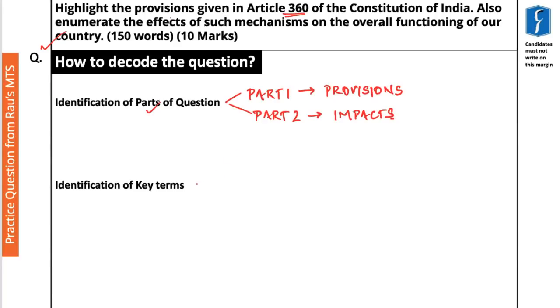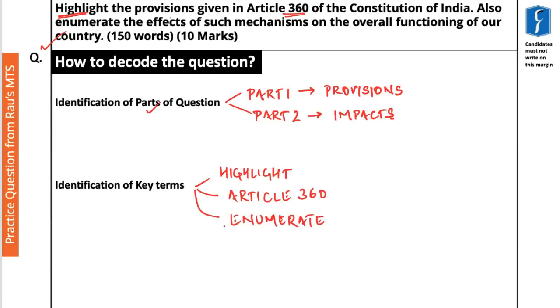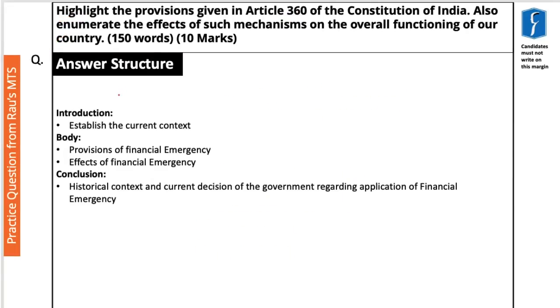Now, as far as identification of key terms is concerned, we can see that "highlight" is one key term, and Article 360 is the next key term. Then in the second part, "enumerate" as well as "effects". So we can see that there are four main key terms which should be addressed in our answer. Next comes the answer structure.